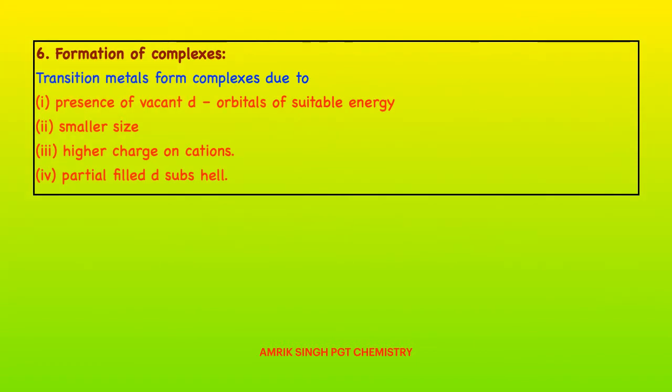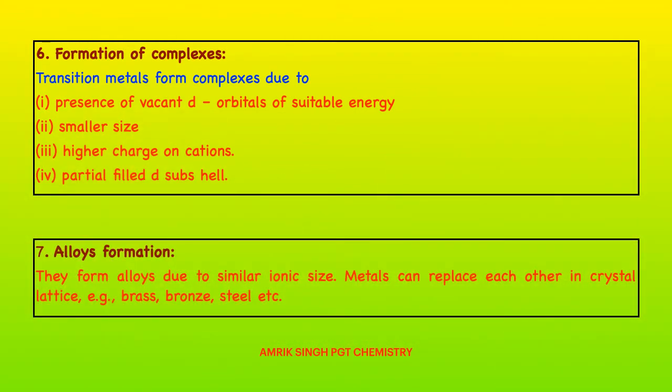Formation of complexes. Transition metals form complexes due to the presence of vacant d orbitals of suitable energy, smaller size, high charge on cations, and partially filled d subshell. These are the reasons for the formation of complexes. Alloy formation. They form alloys due to similar ionic size. Metals can replace each other in the crystal lattice, for example brass, bronze, and monel metal. Due to their similar size in the lattice, they can replace one another, and due to this, alloys are formed.